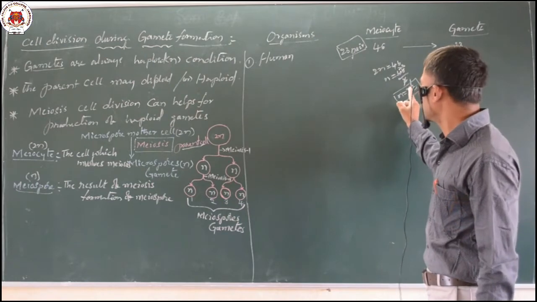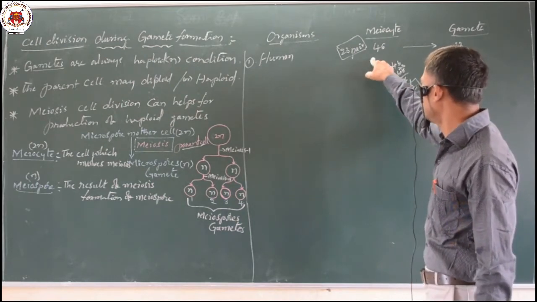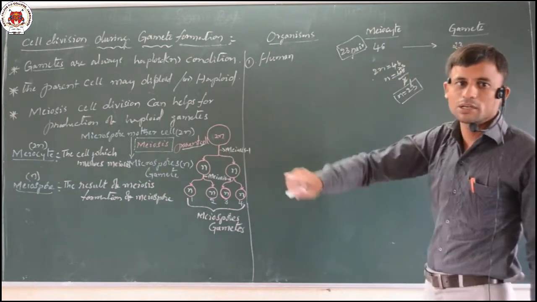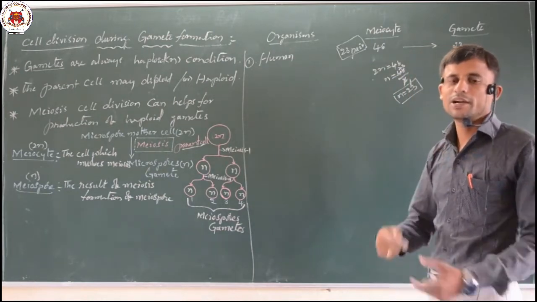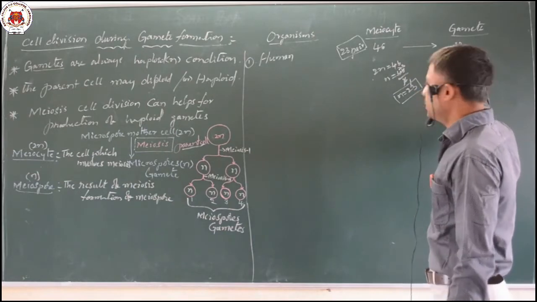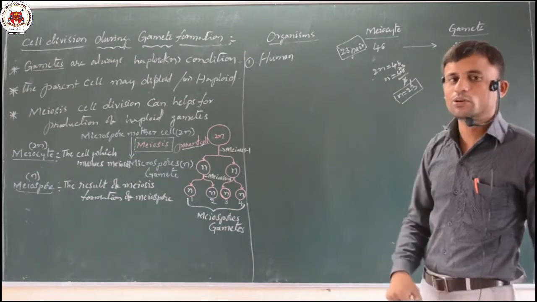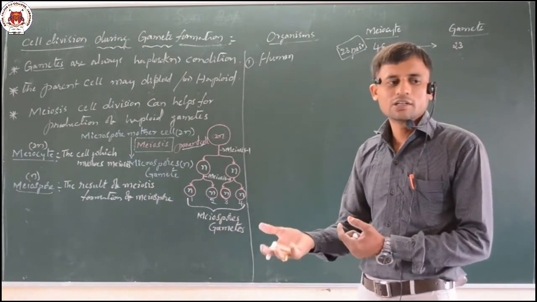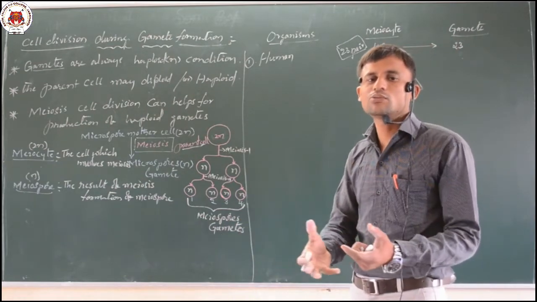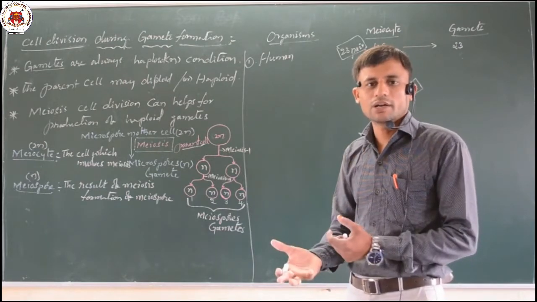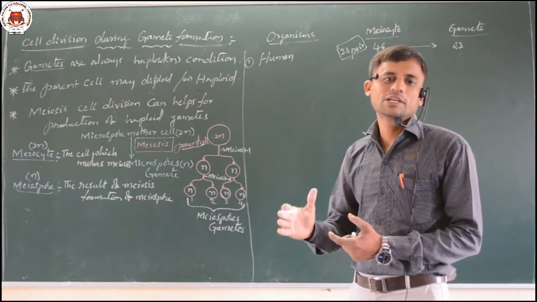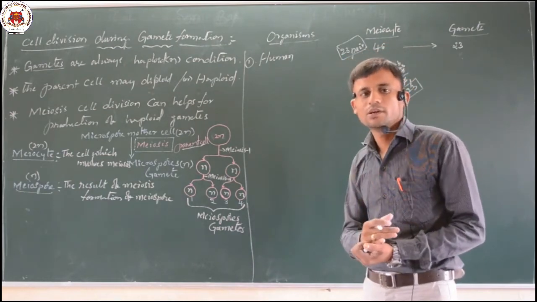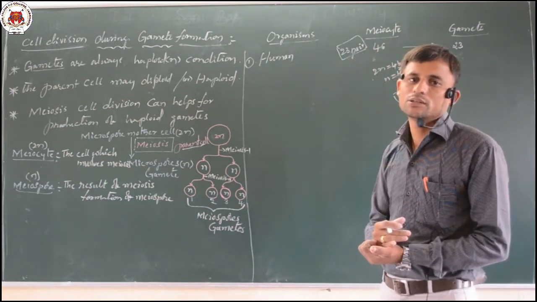If they ask the chromosome number in the meiocyte and give the gamete condition, then you just multiply. Like, if the gamete has 23 chromosomes, what will be the chromosome number in the meiocyte? n is equal to 23, then 2n is n plus n, so 23 plus 23 gives the total number of chromosomes in the meiocytic cell.